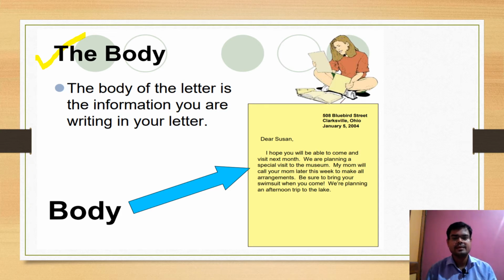We are planning an afternoon trip to the lake. So here they have written about their planning, and that person has written the letter to Susan. So the body of the letter is the information you are writing in your letter. How you got it? Very good. Now let's take another part of the letter, which is also a very important part of the letter.